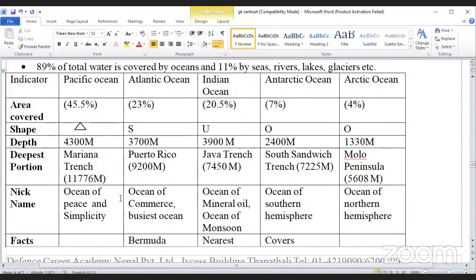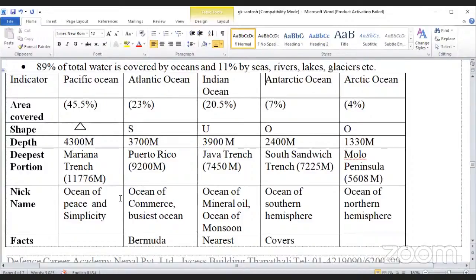About the Atlantic Ocean, area 23%, S shape, depth 3,700 meters, and its deepest portion name was Puerto Rico Trench, 9,200 meters. Ocean of Commerce, busiest ocean, and its fact is the Bermuda Triangle lies in the Atlantic Ocean.